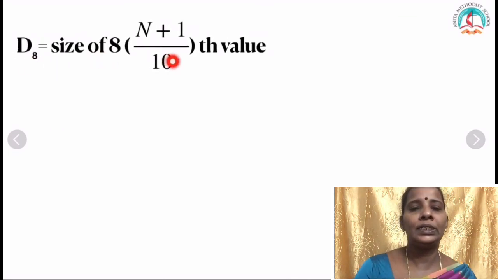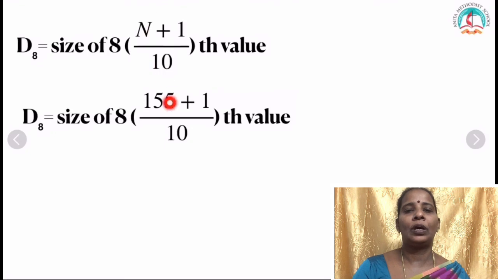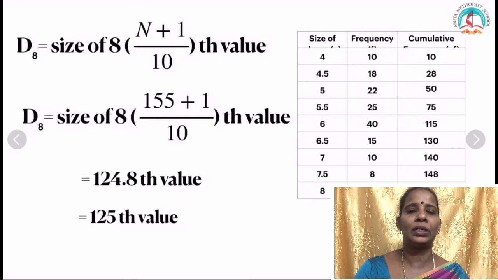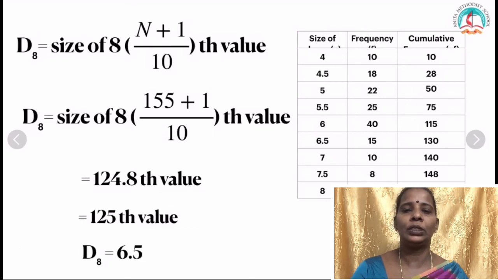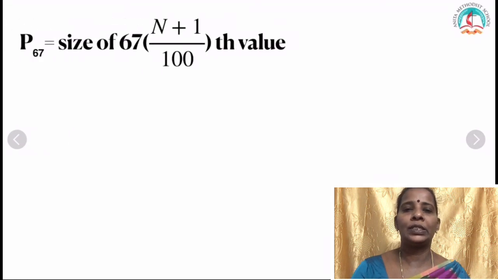Now D8 will be size of 8 into N plus 1 by 10. So apply the values. N is replaced by 155, which is 124.8. Okay, so the corresponding value, because it is more than 124, therefore you have to take the next one. Where it comes, 125, just greater than 125 here, therefore it is 6.5. Okay, now look at the next one.